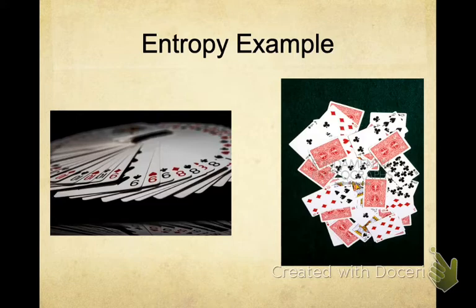So high disorder, high entropy. Nature has billions of ways to be disordered, but really only one way to be ordered. The cards are a really good example. The cards could be organized in billions of ways, meaning they can be disorganized in billions of ways. But there's really only one way to order them by number. So hopefully that makes sense, looking at some real-life examples.